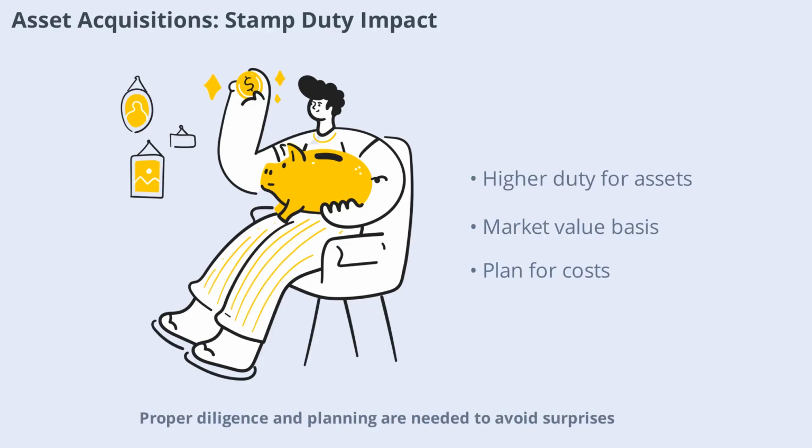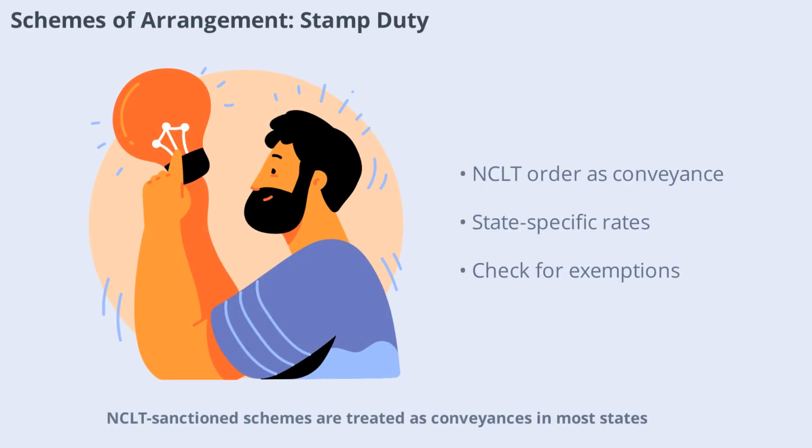Proper diligence and planning are needed to avoid surprises. NCLT-sanctioned schemes are treated as conveyances in most states, attracting stamp duty on the NCLT order itself. The rates and exemptions vary widely by state, and some states offer concessions for intragroup schemes. A state-by-state analysis is essential for multi-state transactions to optimize costs.